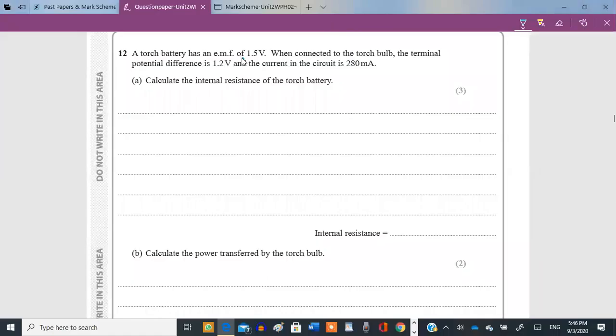A torch battery has an EMF of 1.5 volts. When connected to a torch bulb, the terminal potential difference is 1.2 volts. The current in the circuit is 280 milliamperes. Calculate the internal resistance of the torch battery.